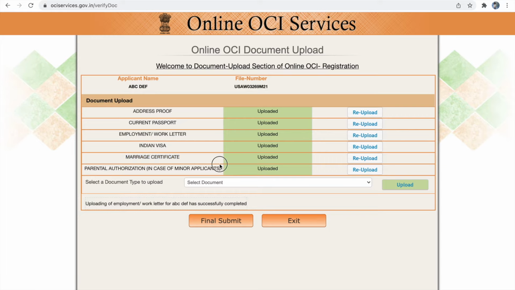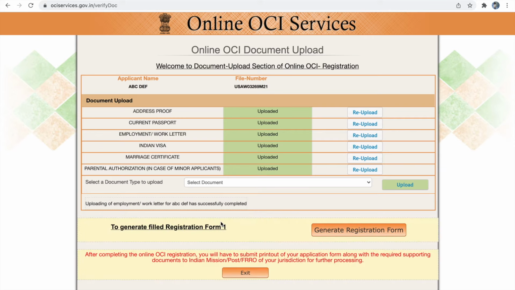Next is the parental authorization form. If you are applying for a minor applicant, the parental authorization form is a must. This parental authorization form has to be notarized before you upload it. You can upload the parental authorization form without notarizing it and click final submit to generate your application form. Take a printout of both the parental authorization form and your main application form. You can notarize both in one single go, and then after coming back you can re-upload the parental authorization form which is notarized now. So now I will click the final submit button.